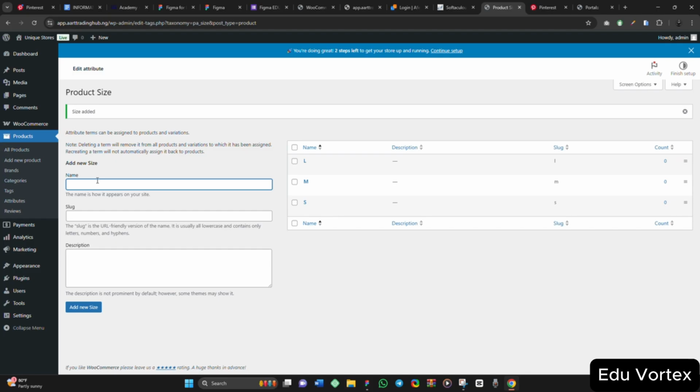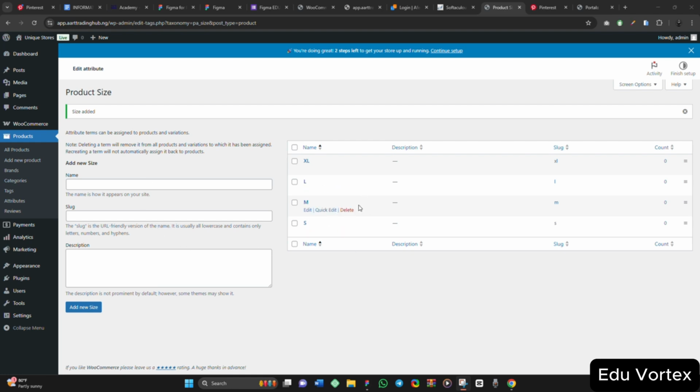I will do extra large, add new size, it is going to display here. This one is taking time, the network. For the next one, I will just leave it like this. So we have added this.